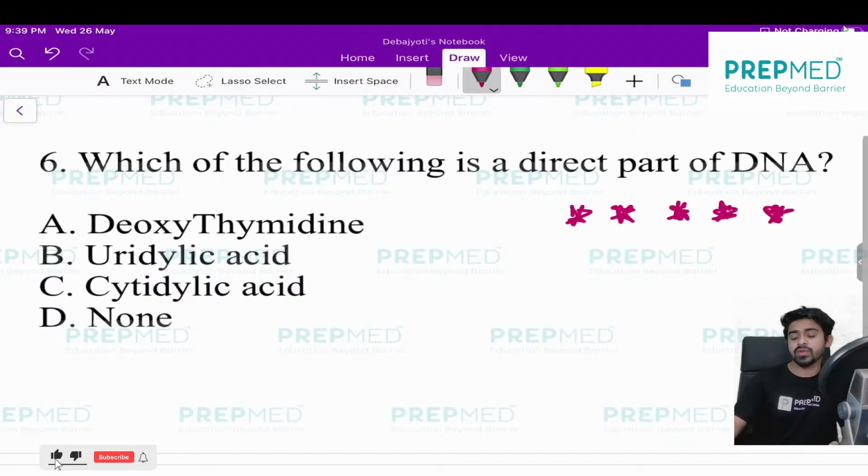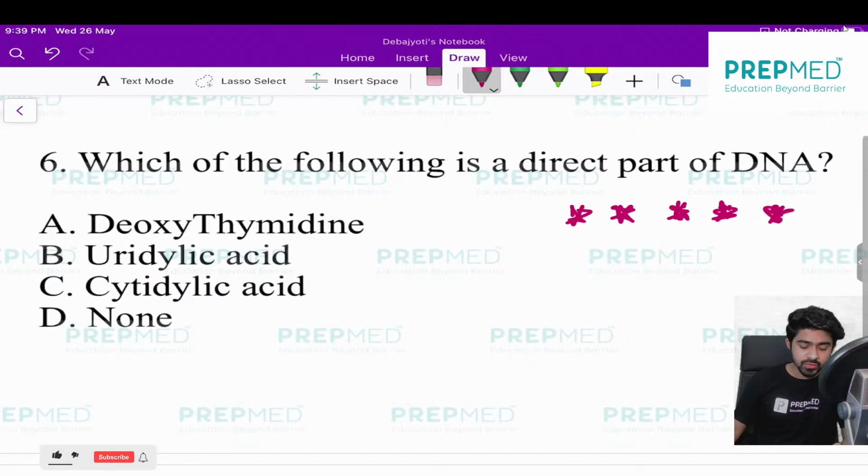It's a very tricky question and it's a 5-star question. Let me find how many of you can answer this question. It's a very tricky question. Which of the following is direct part of DNA?